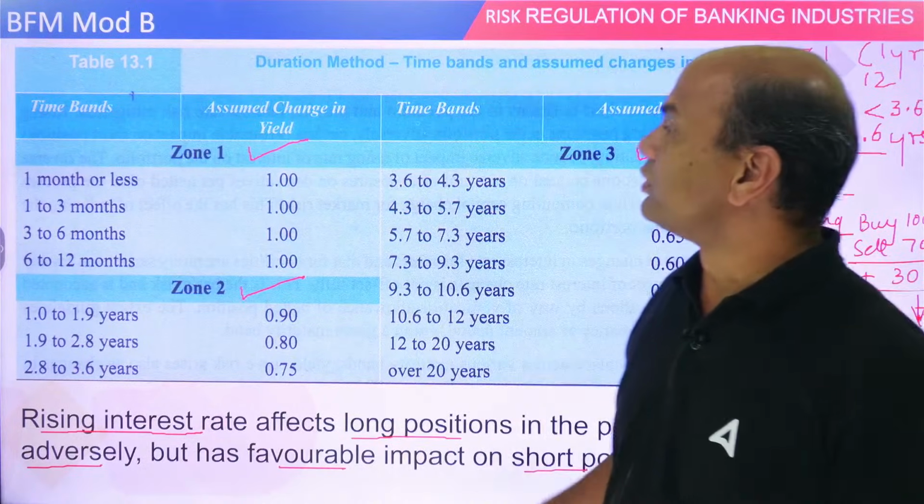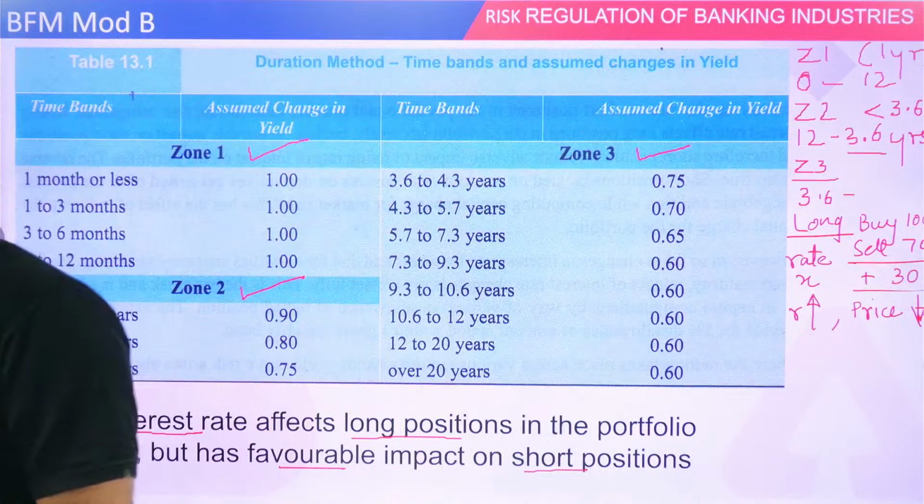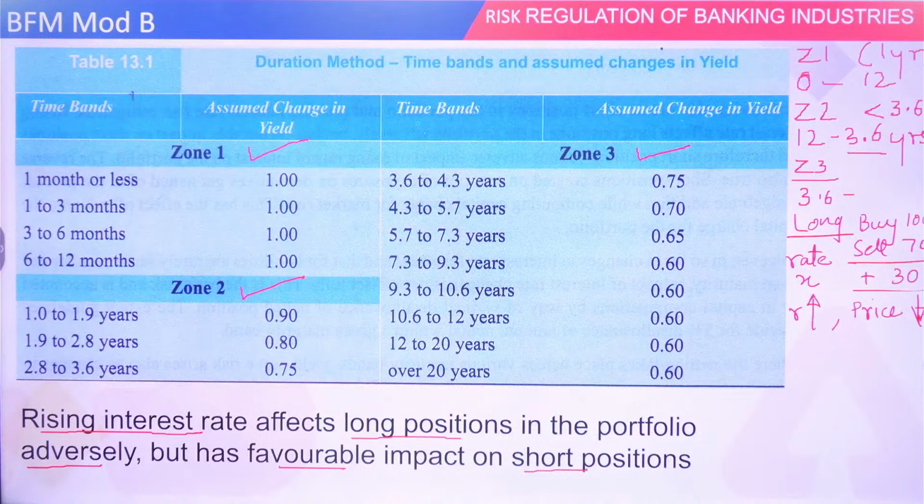Now we will do one important topic which I told you: horizontal and vertical disallowance. That is very important. Correct, inverse relation it is.